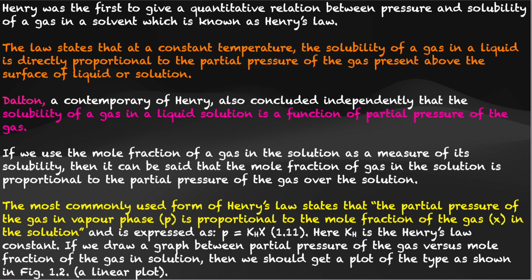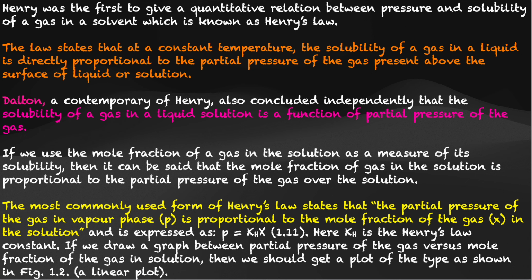Always try to remember the image that is given in the NCERT figure 1.1. As I told you, there was gas present above the surface of the liquid or the solution, right? And they have taken a constant temperature. Now at the constant temperature, we saw that the solubility of the gas in the liquid was directly proportional to the partial pressure of the gas present above the surface of liquid or solution. So the law starts with a constant temperature.